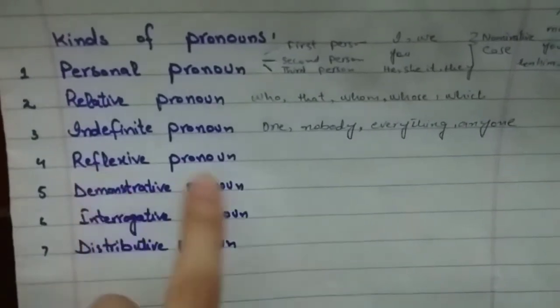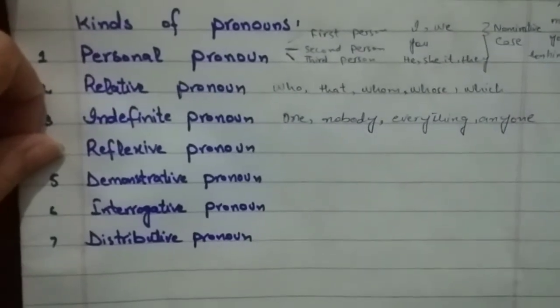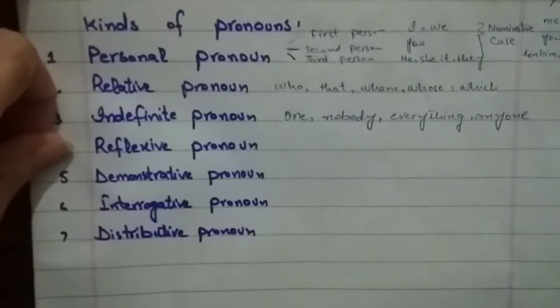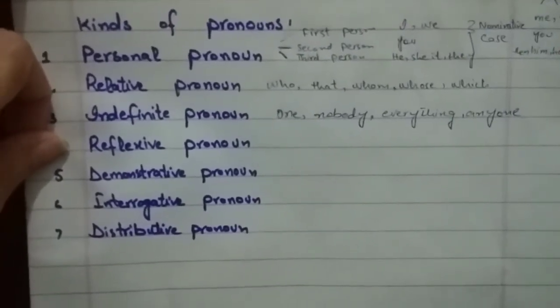Then we have reflexive pronoun. So the reflexive pronouns are used when the action done by the subject turns back, or you may say that reflects on the subject.